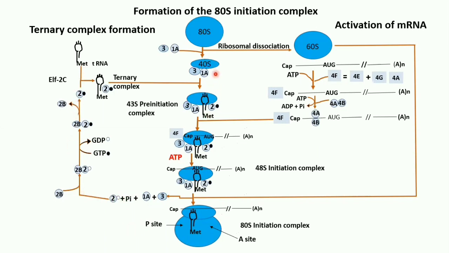So if you remember, I had shown you the ternary complex. For the formation of the 80S, that is the binding of 40S and 60S, the energy comes from this initiation factor 2. This is having the GTP, the energy. If you remember here, can you see? The energy was given to the initiation factor 2. That energy was utilized for the association of the 40S and 60S to form the 80S initiation complex.